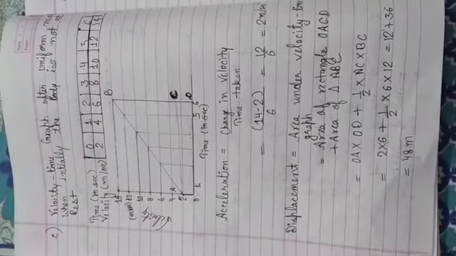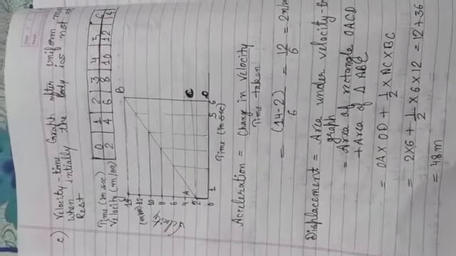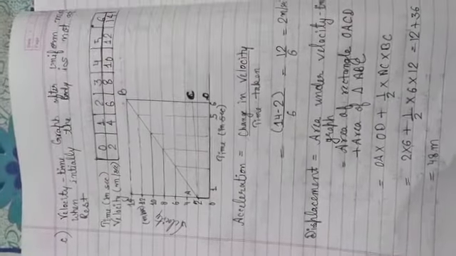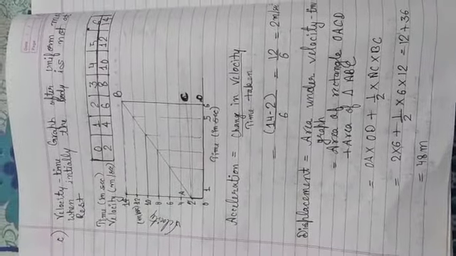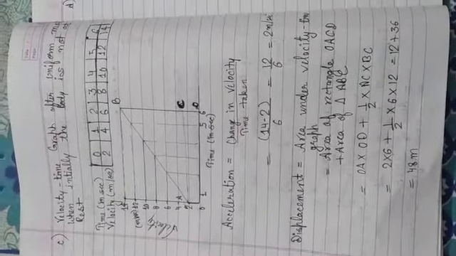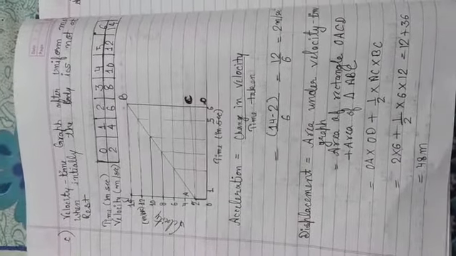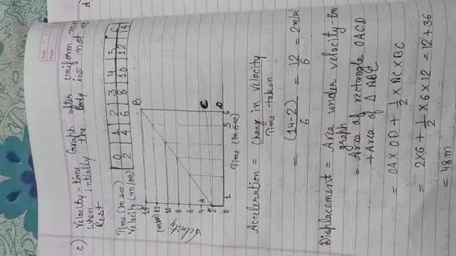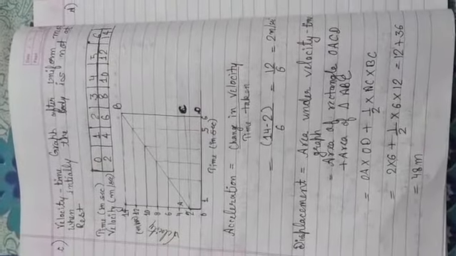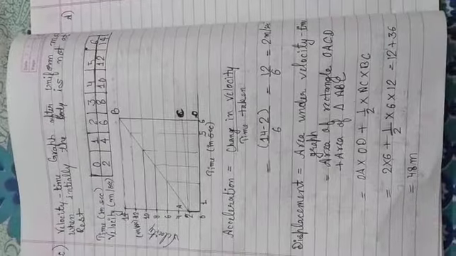When we plot a graph between the velocity and time, it will come out to be like a trapezium. Again, we can find out the value of acceleration with this graph. Same procedure. Acceleration is equal to change in velocity upon time taken. Now change in velocity is final velocity 14 minus initial velocity 2, and final time 6, initial time 0. So 14 minus 2 upon 6 minus 0 will come out to be 12 upon 6, and the value will be 2 meter per second square.